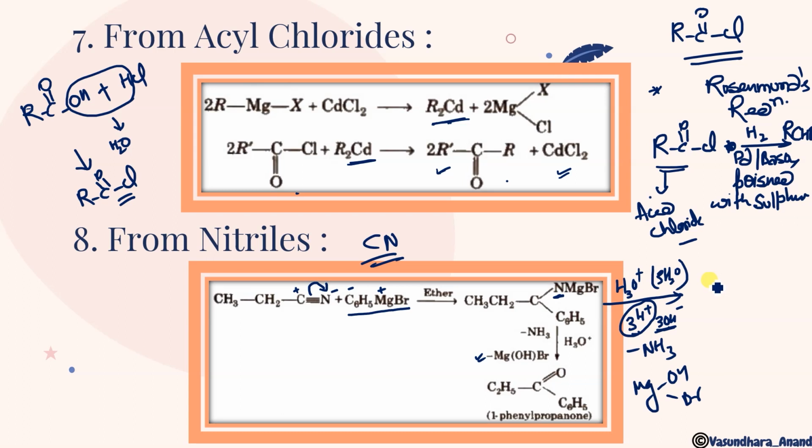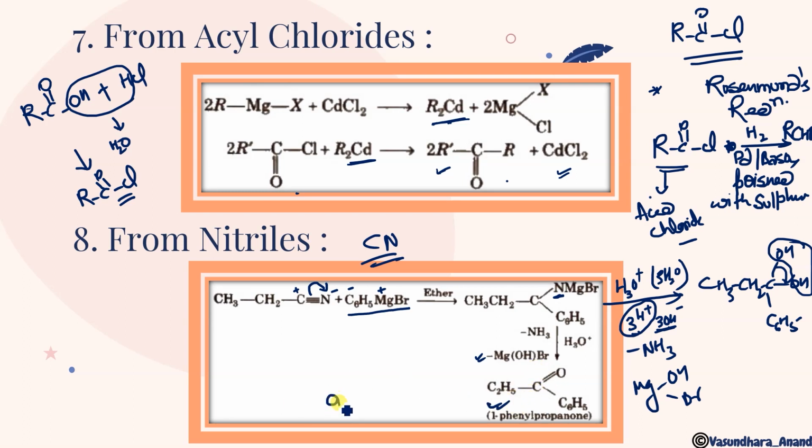So these 2 bonds are free. Now it will attach to CH3, CH2, C, OH and OH, and another is C6H5. And we know that at a single carbon, 2 OH groups are not stable. So what will happen? This will form a water molecule and this bond will shift over here, so it is going to give you C double bond O over here. Clear? Similarly, if I am asking that if I want to make an aldehyde, this should be an aldehyde.